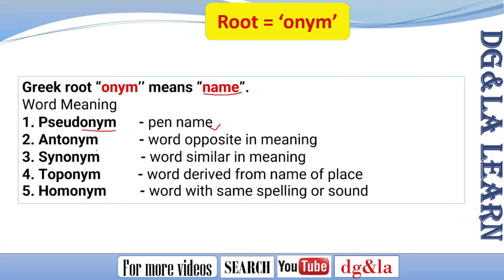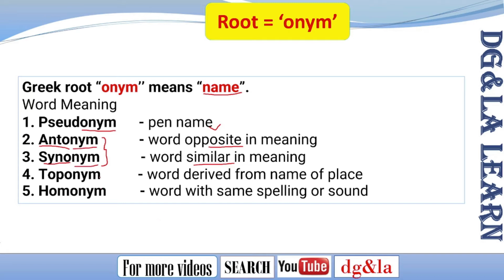The next one is antonym. Antonym and synonym are two common words we hear regularly in English. Antonym means opposite in meaning, whereas synonym means similar in meaning. We shouldn't get confused between these two, especially in exams. Ant is the opposite one, and syn is something similar. Nym, as we know, gives the name, and antonym is the word that is opposite in meaning, and synonym is the word that is similar in meaning.